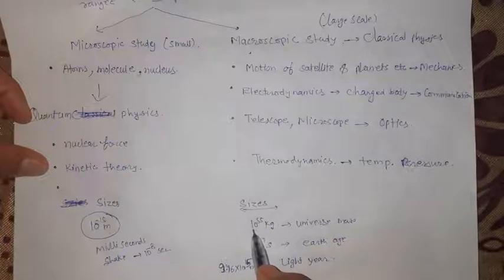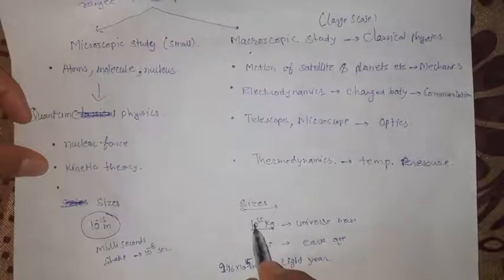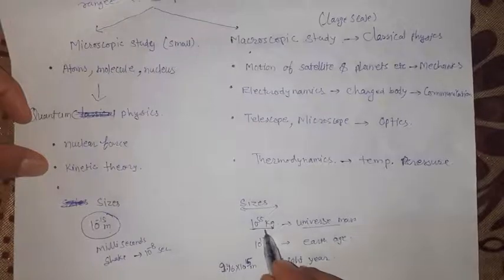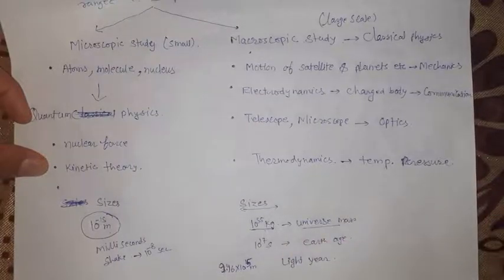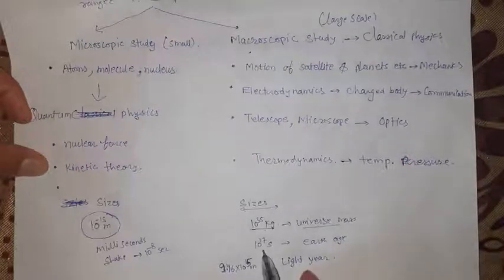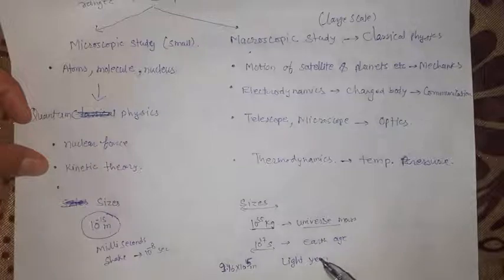So as we are having the mass of 10 to the power 55 kilogram, it is the universe mass. So this large scale of study is done in physics. And similarly over here 10 to the power 17 second. Okay, so as we know the smallest unit of time is second.